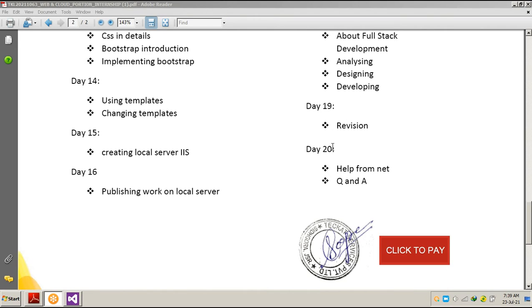Now today is the 19th day of this session of web development, online web development applications, and the thing is that we are going to revise everything quickly from day one, what we have just discussed and learned and did. Also we are going to discuss the theoretical part, as well as see the practical, what we did in all these days of this session.